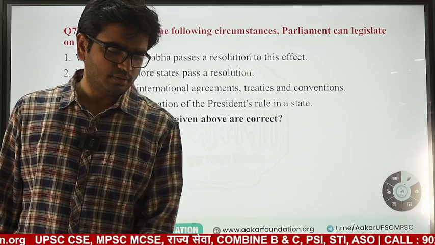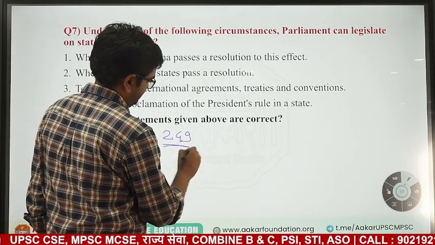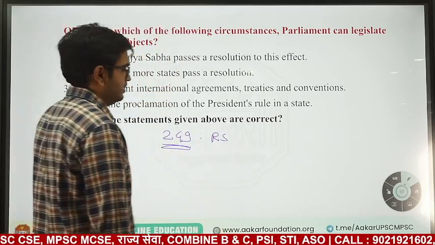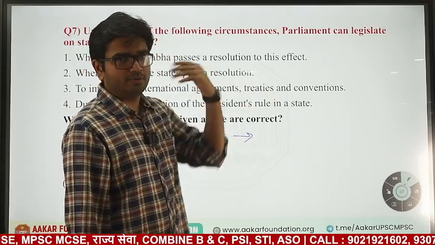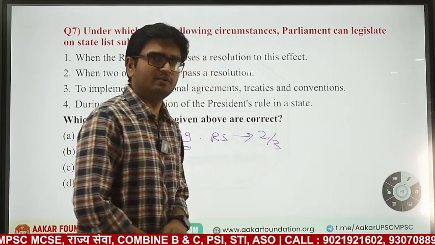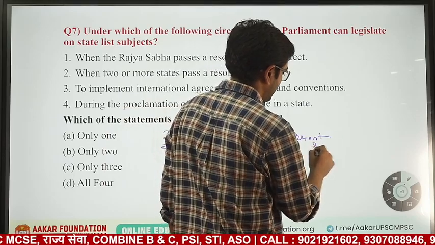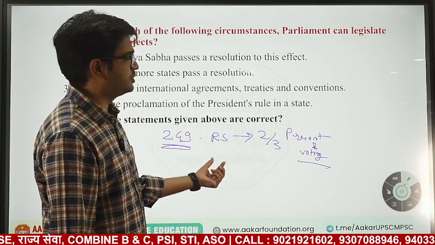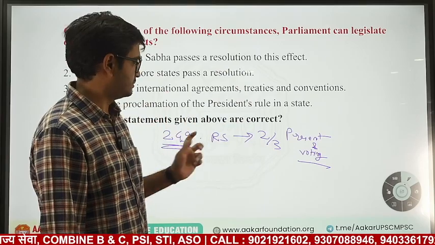For example, under Article 249, if Rajya Sabha passes a resolution for making an act on state list by 2/3 majority, meaning 2/3 present and voting, this is a different kind of majority. If Rajya Sabha passes a resolution to legislate on a state subject, then parliament can legislate on a state subject. This is one condition.